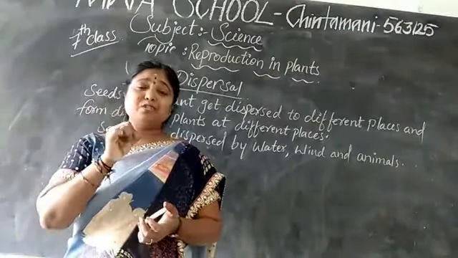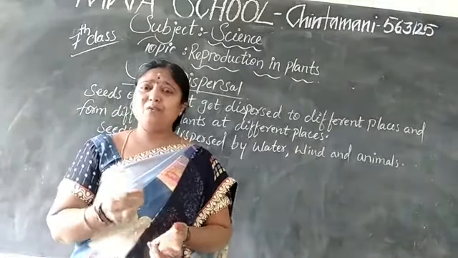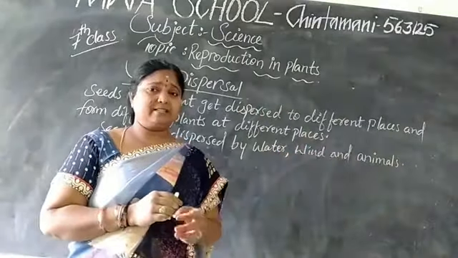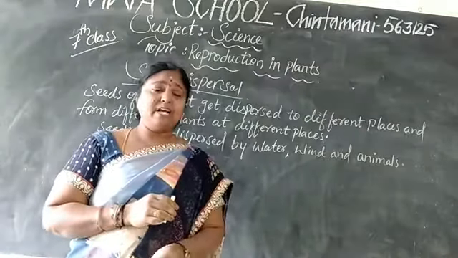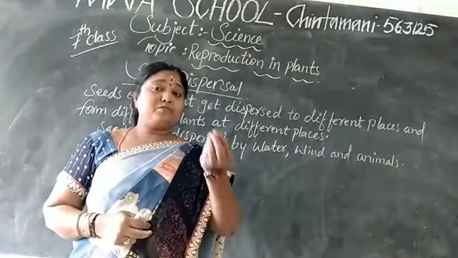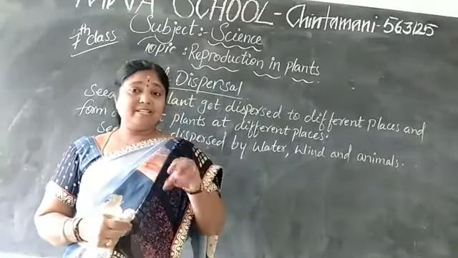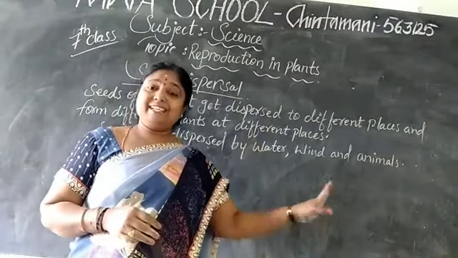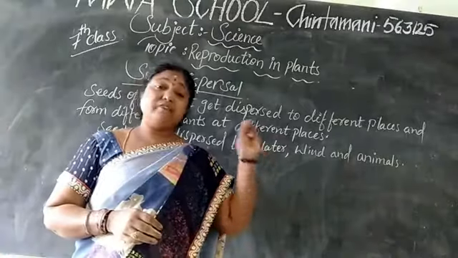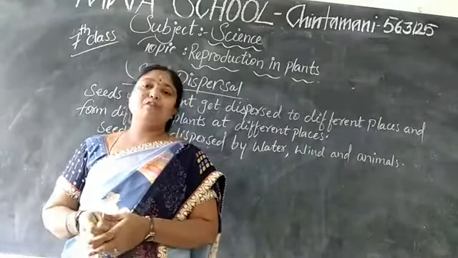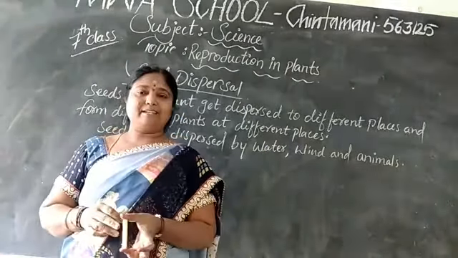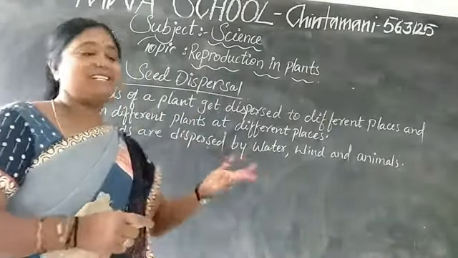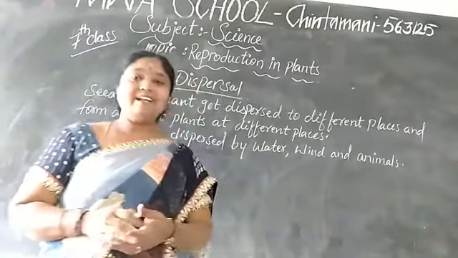A few of the birds also will eat those fruits. Then what will they do? They throw the seeds to another place. They won't sit there only and eat. And some of the fruits eaten by the birds will not be digested. They excrete it out, and if it falls down, that also will form a new plant. So like this, the seeds will be dispersed through water, wind and animals.